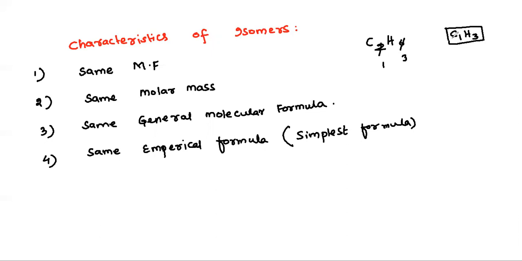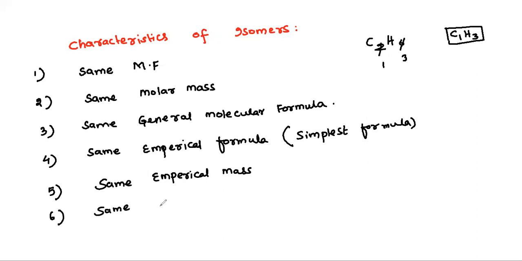Next important characteristic, they will have same empirical mass. If they have same empirical formula, obviously they will have same empirical mass also. And we have another one, that is same vapor density.